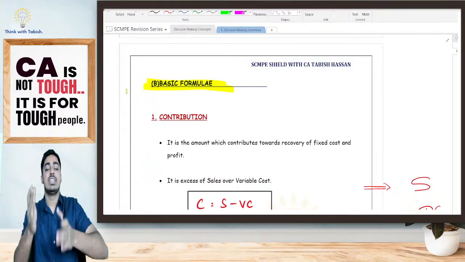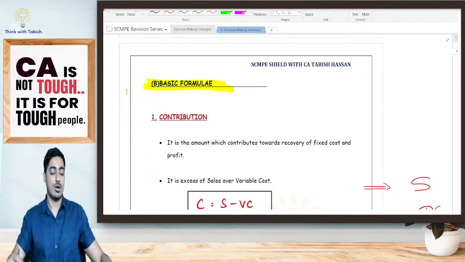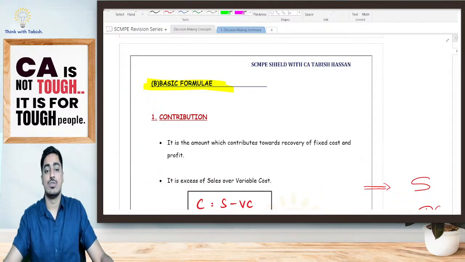This was the basics. Now let us get into the basic formula of marginal cost. So let's get into the basic formula, students.